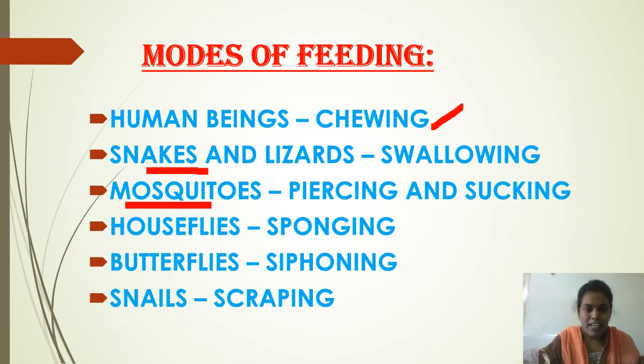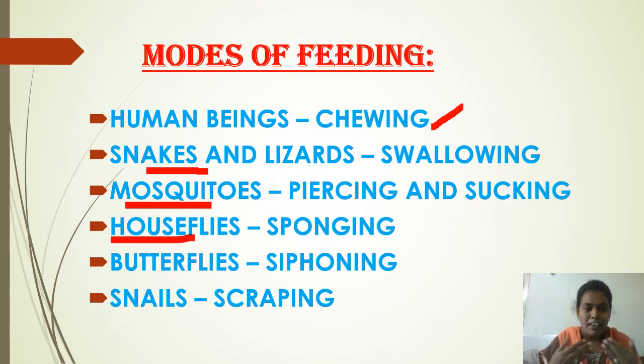Like that, another insect, the house fly, gets its food by sponging type of feeding. They sponge using their legs, and using their antennae they search for the food and check it, and from that food they suck the food material. We call the mode of feeding in houseflies sponging type of feeding.